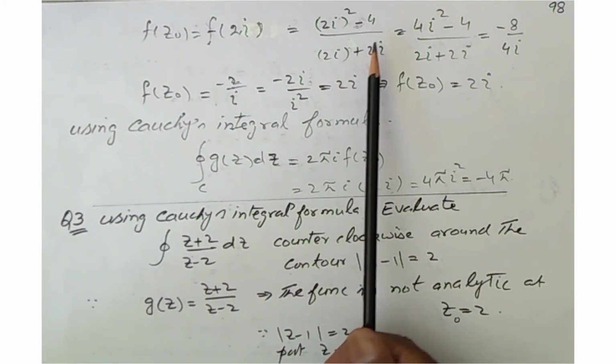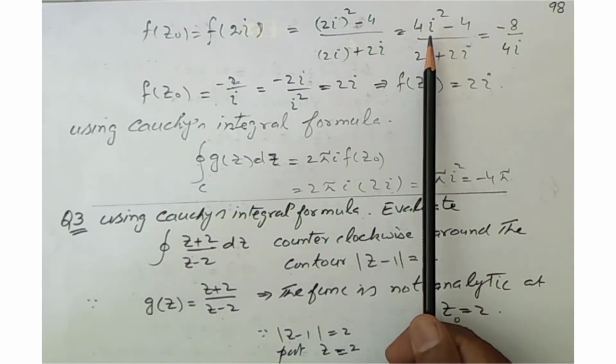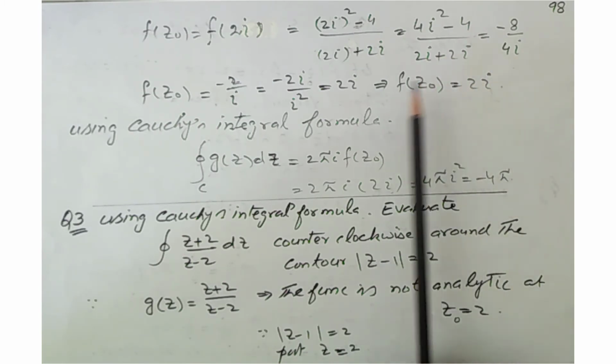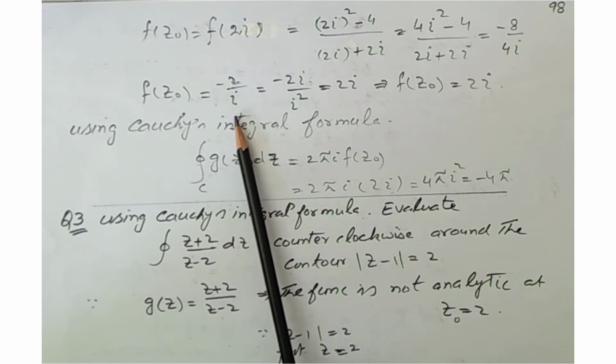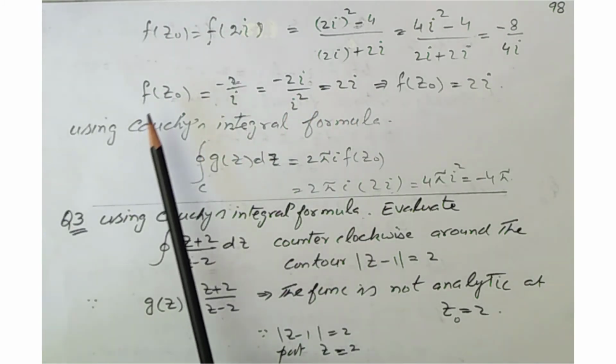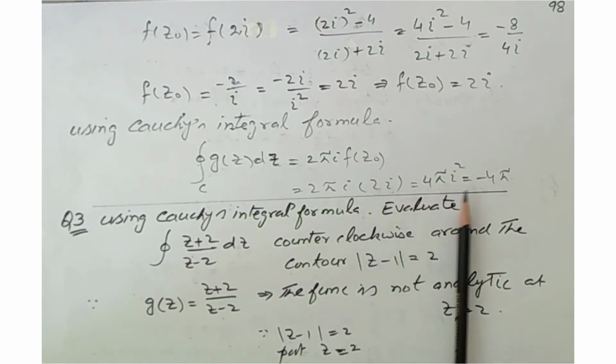So f of z0 is f of 2 iota. This becomes 2 iota square minus 4 over 2 iota plus 2 iota. After simplification, this is 4 iota square minus 4 over 2 iota plus 2 iota, which is minus 8 by 4 iota, and this becomes minus 2 over iota. Multiplying and dividing by iota, and iota square is negative 1, so this becomes 2 iota. So we have f of z0 equal to 2 iota. Now again by the Cauchy integral formula, we put the value of f of z0, which is 2 iota. So this becomes 4 pi iota square, and this is minus 4, and this is the answer.